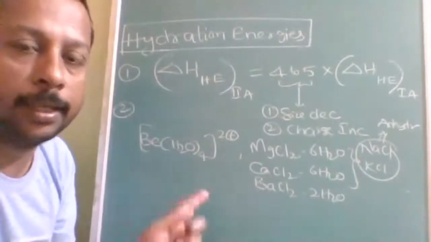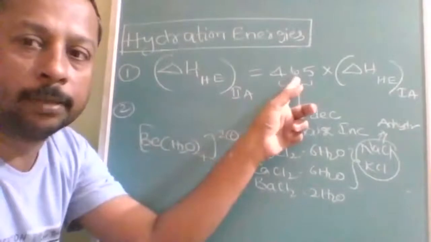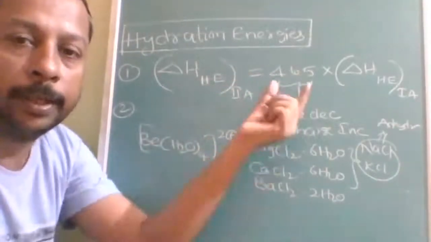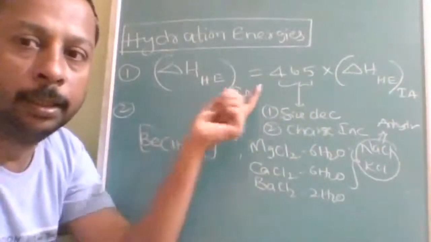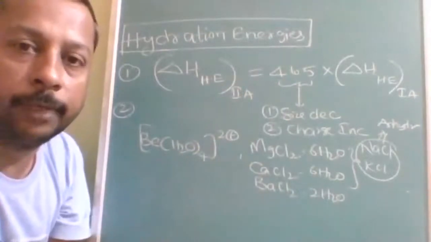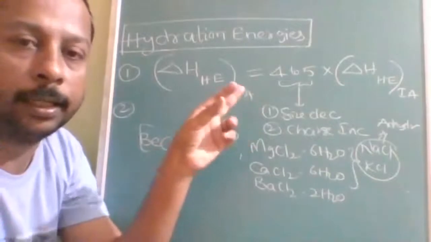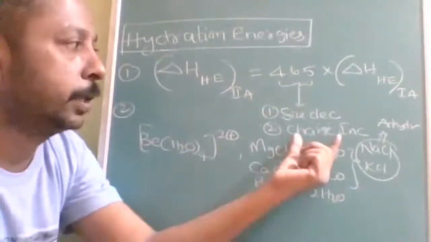The second reason is that the charge is doubling: it is plus 2, and for alkali metals it is plus 1. Because both factors are favorable for alkaline earth metals, the hydration energy is 4 to 5 times higher than that of alkali metals.